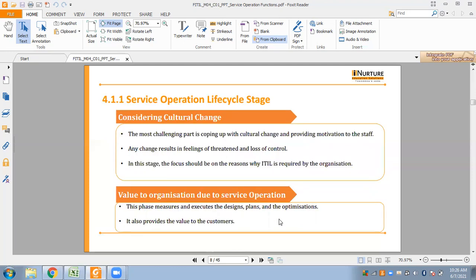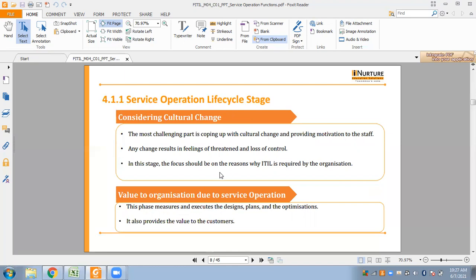So, talking about the cultural changes, a small part of the application of service operation is related to the process design also, and the most challenging part is coping up with the cultural change and providing motivation to the staff. Okay, and any changes result in feelings of threat and loss of control, and such feelings reflect themselves through feelings of resistance.